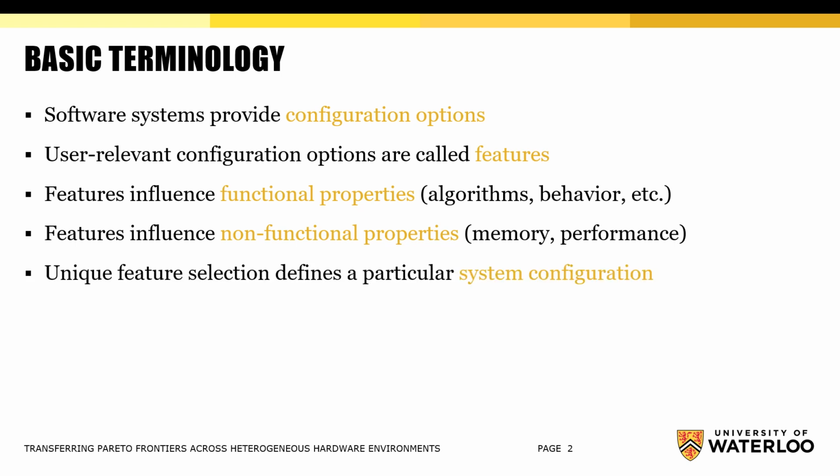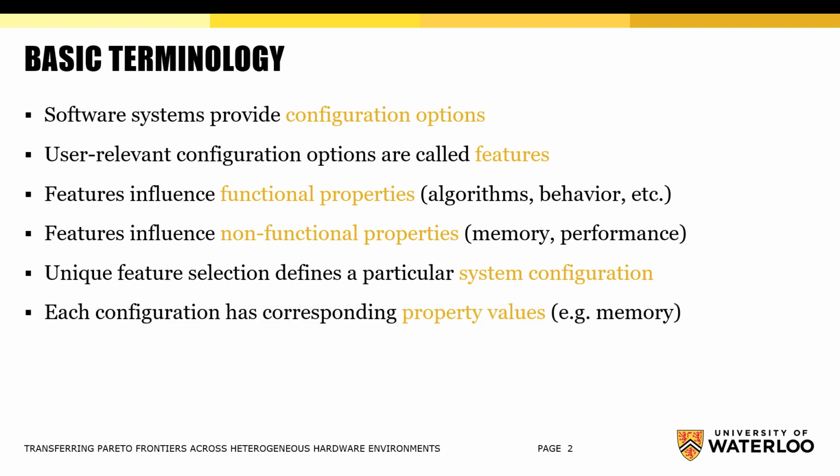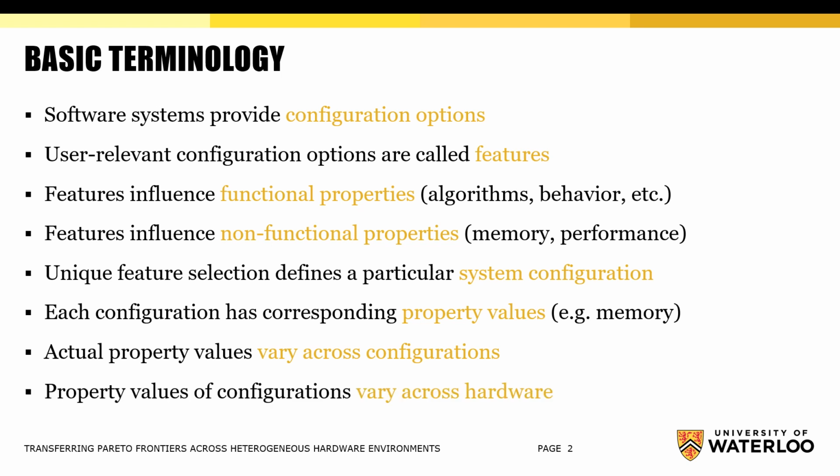Unique feature selection defines a particular system configuration, and each configuration has a corresponding set of property values. For example, memory consumption and runtime performance. Actual property values vary across different configurations, and actual property values of configurations vary across different hardware environments.